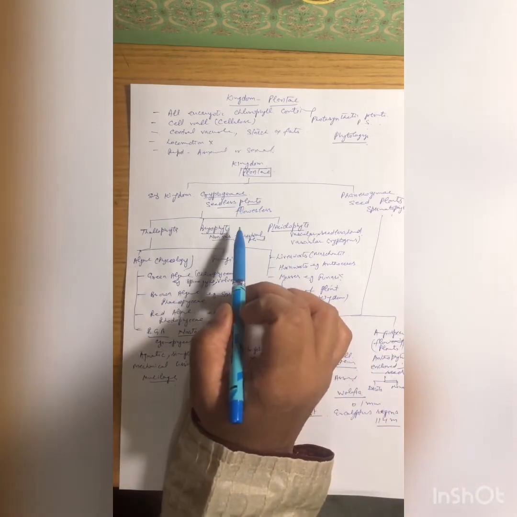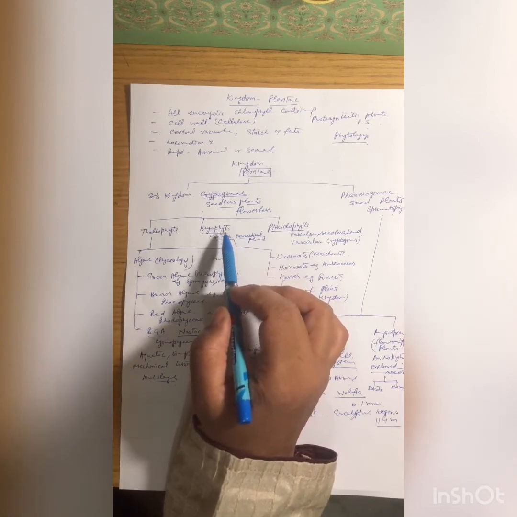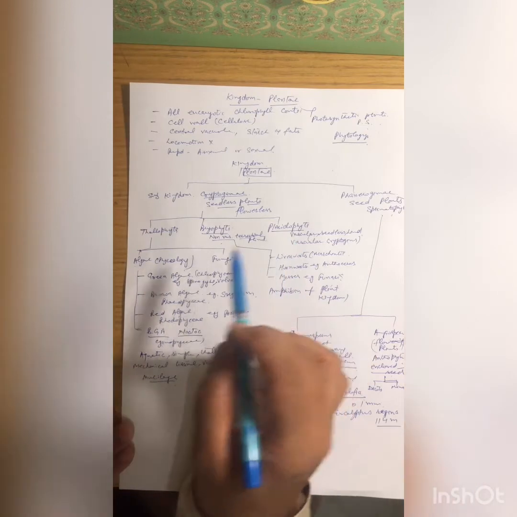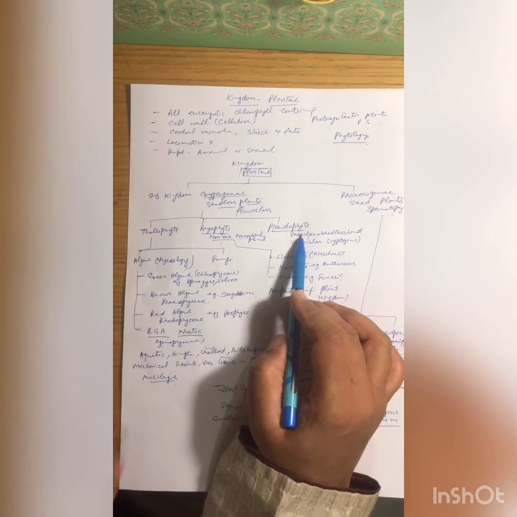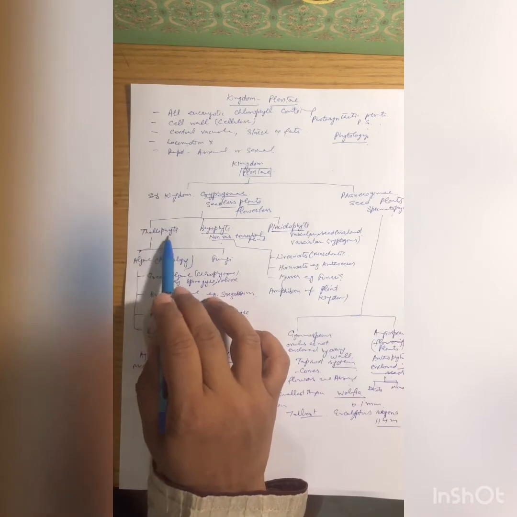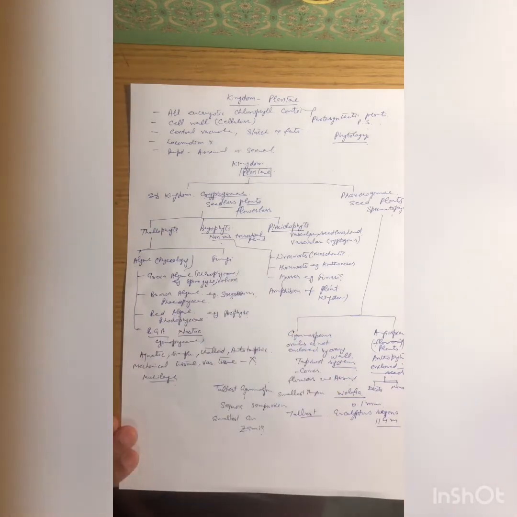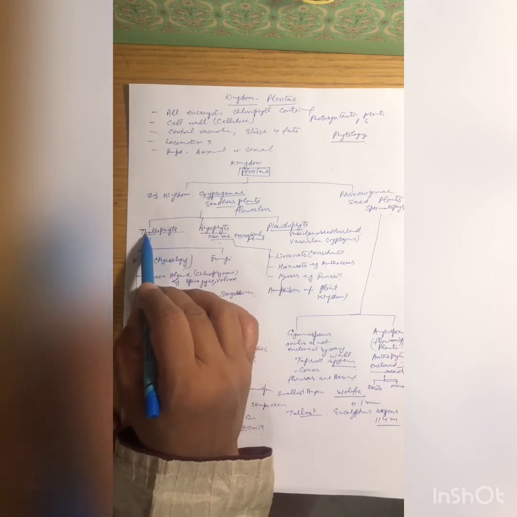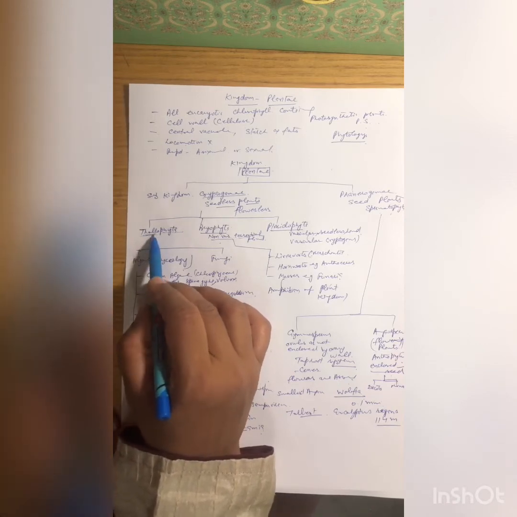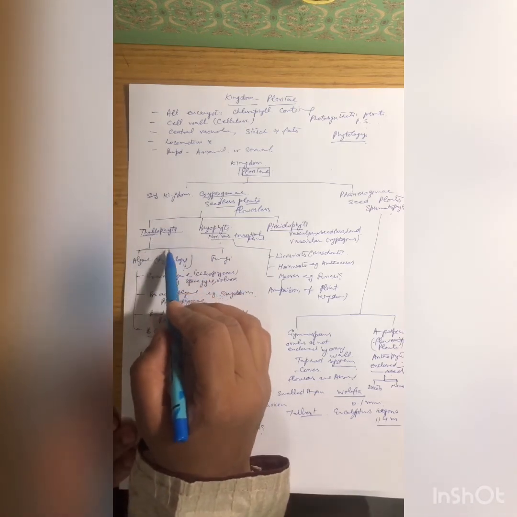First we will discuss the cryptogams or the seedless plants. It has three main groups: Thallophyta, Bryophyta, and third group is the Pteridophyta. Under the Thallophyta we will discuss algae and fungi. Phyta means plants and thallo means thallus. The meaning of thallus is the plants which are not divisible into true root, true stem and true leaves.